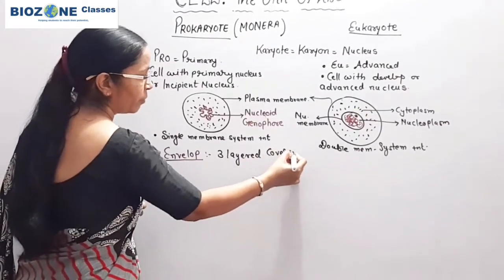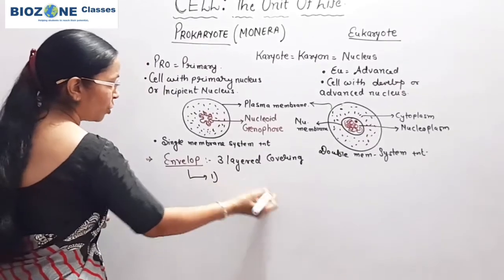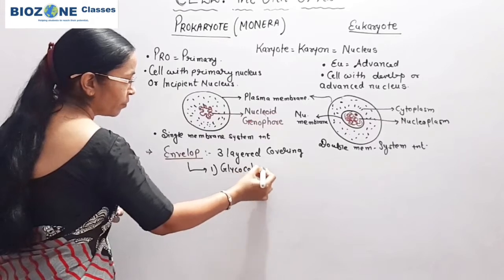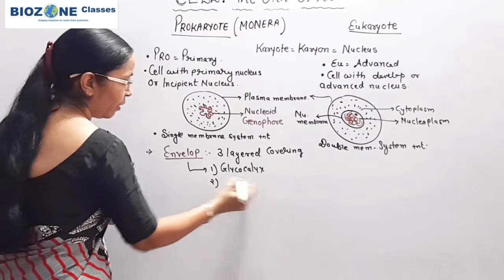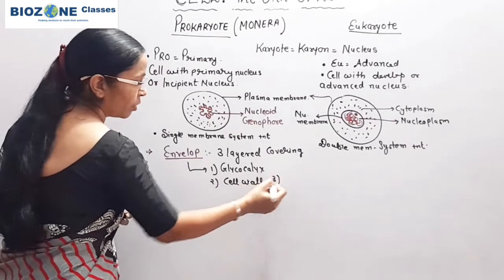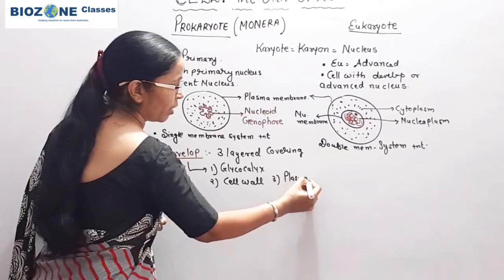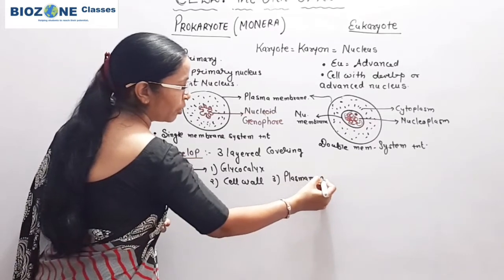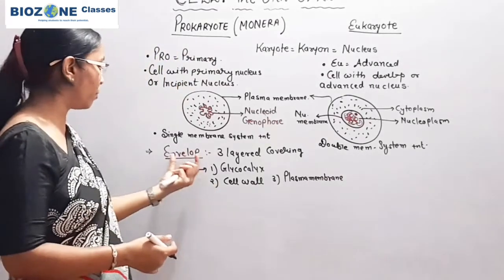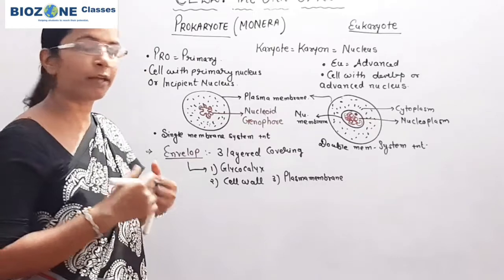protective covering, and envelope consists of outer glycocalyx, middle layer of cell wall, and the third layer, the innermost layer, as usual, plasma membrane. These 3 layers are responsible for the formation of one protective covering that is called envelope.